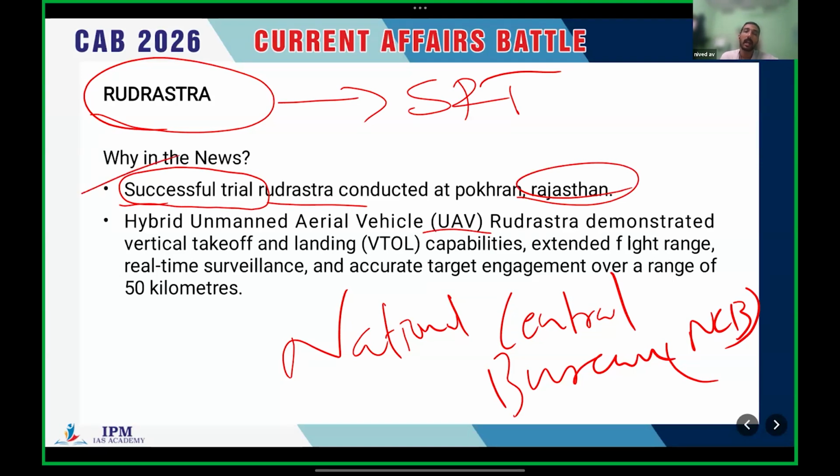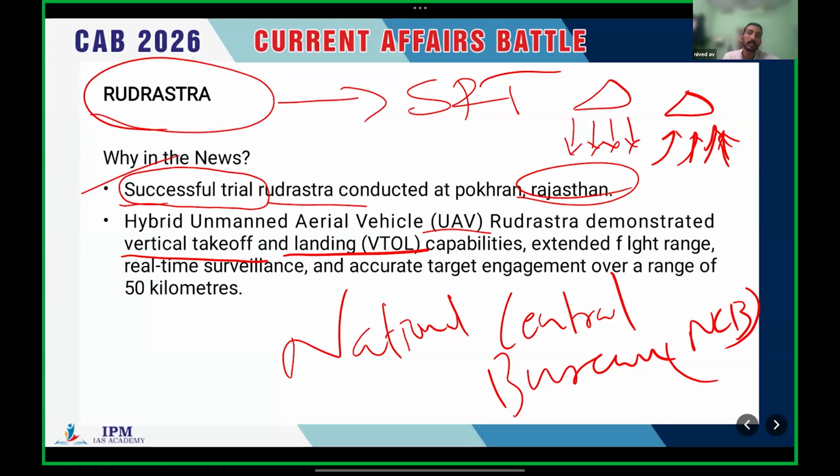It's a hybrid unmanned aerial vehicle which demonstrated vertical takeoff and landing. You understand, no? Vertical takeoff and landing. Like a drone which can directly take off, with no need of speeding up to a particular kilometer per hour, and it can land vertically, just like a helicopter.